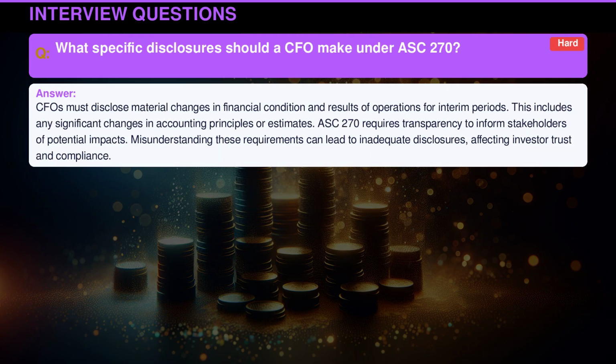CFOs must disclose material changes in financial condition and results of operations for interim periods. This includes any significant changes in accounting principles or estimates. ASC 270 requires transparency to inform stakeholders of potential impacts. Misunderstanding these requirements can lead to inadequate disclosures, affecting investor trust and compliance.